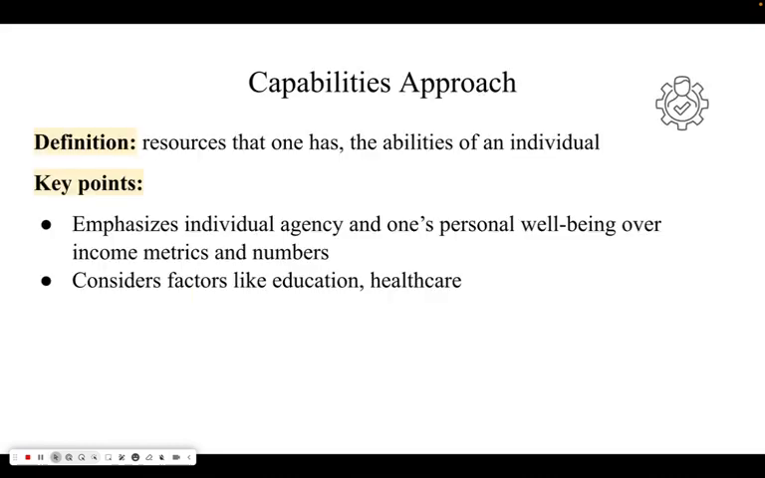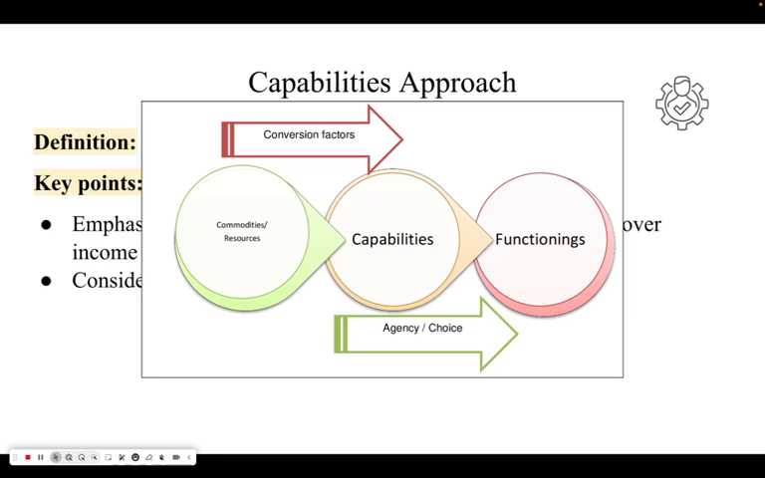So we wanted to touch on the capabilities approach. We define the capabilities approach as the resources that one has and/or the abilities of an individual. Overall, the capabilities approach has key points such as emphasizing individual agency and one's personal well-being over income, metrics, and numbers, so it considers things like education and healthcare. Really quickly, this graph just shows the distinction between capabilities and functionings, and it also introduces the concept of agency of choice. This aspect really just emphasizes the ability of individuals to make choices and act upon them.